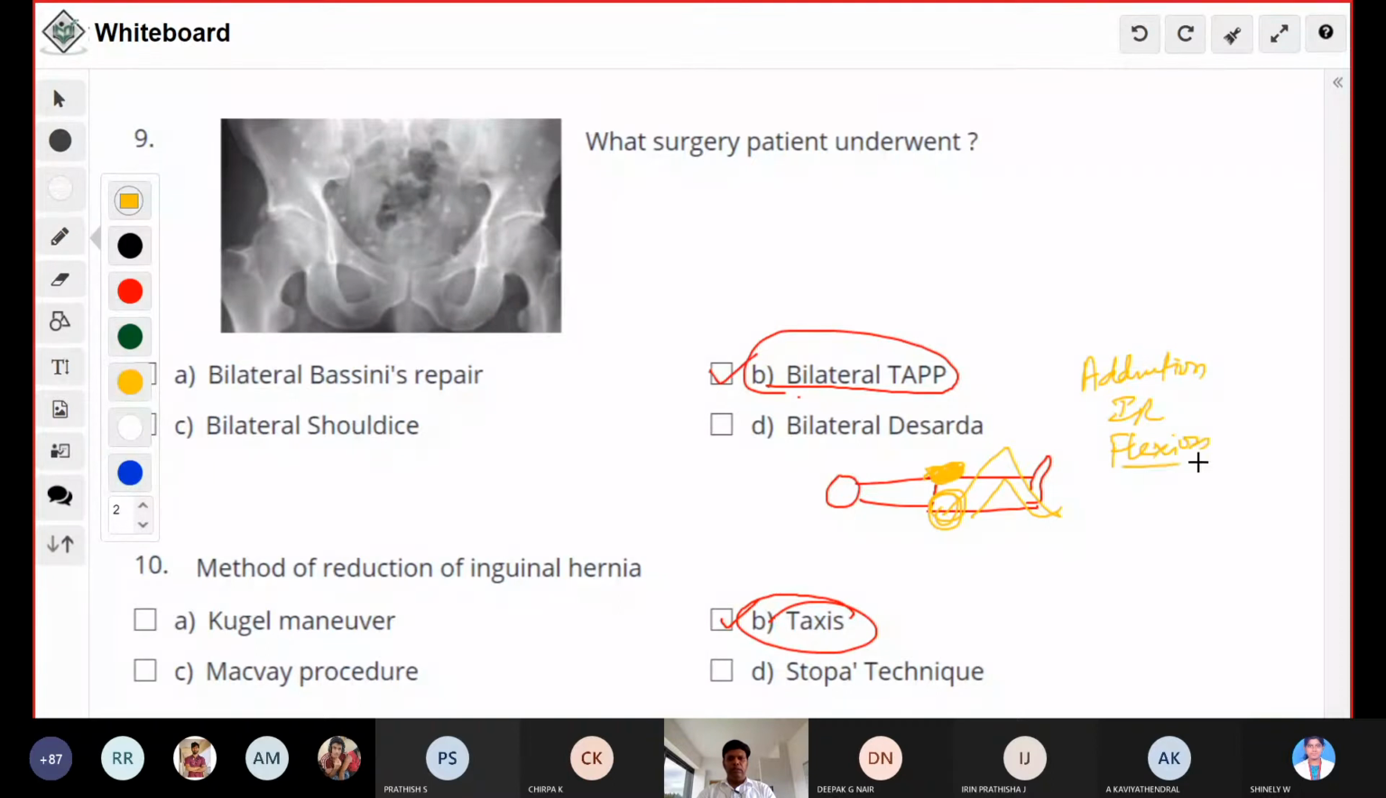By doing this, there will be relaxation of the pillars of the superficial inguinal ring, and the lower abdominal muscles will be relaxed. So what you have to do, the swelling is present like this. Using your left hand you guide the content, and with the right hand you give pressure over the fundus of the swelling, so that the swelling can be reduced in toto. This maneuver is called taxis.